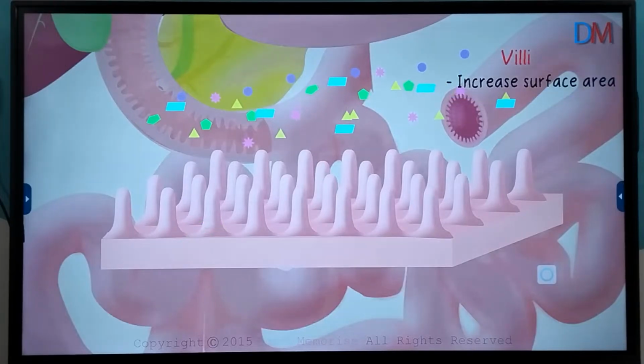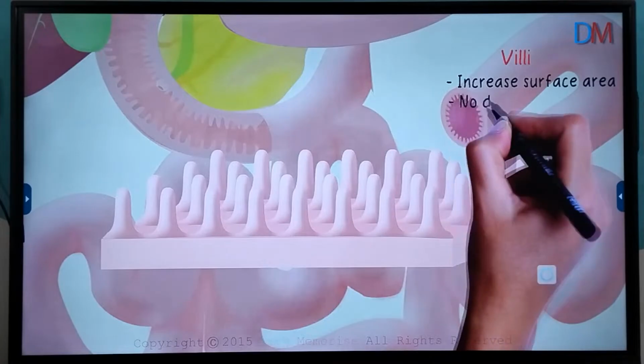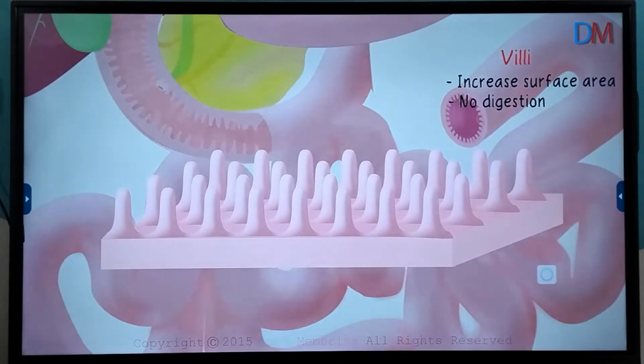Because of this, the nutrients are absorbed really fast, and all that remains is undigested waste material and water. Remember, villi do not play any role in digestion. They just help in faster absorption of nutrients. We need to understand the structure of this villus in detail.